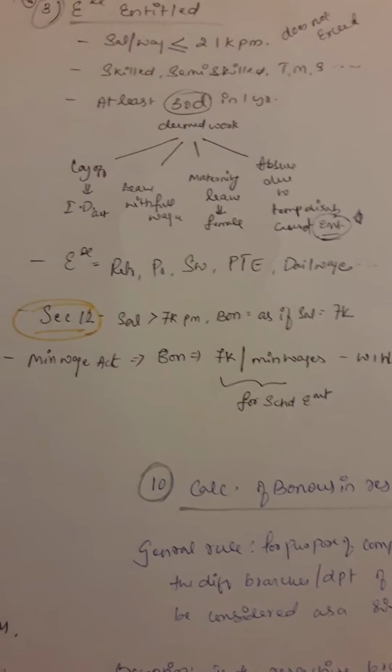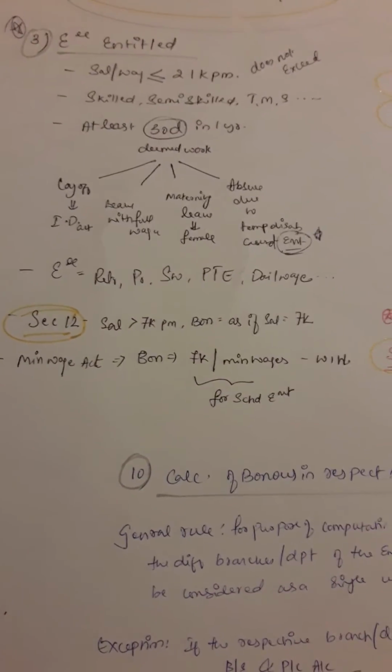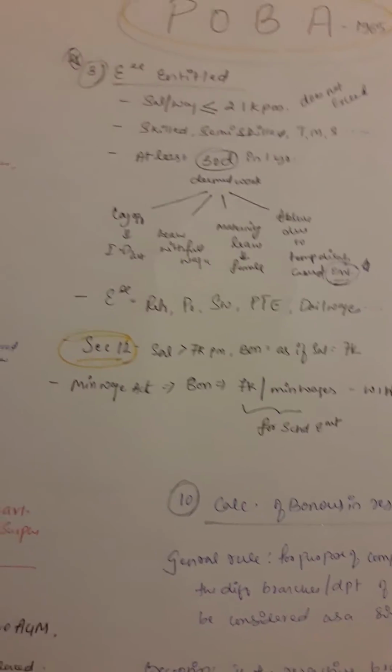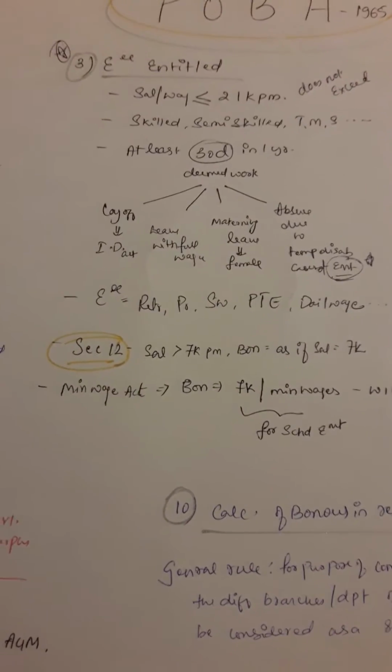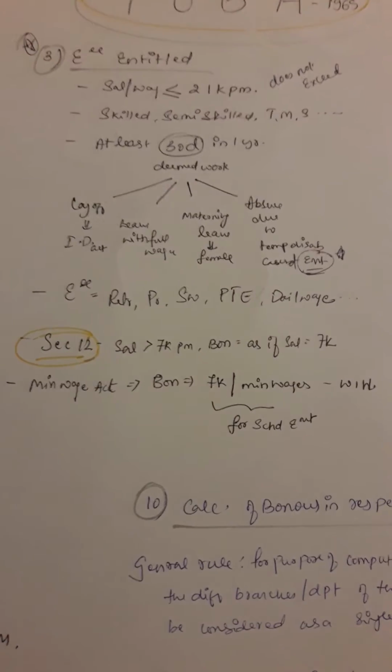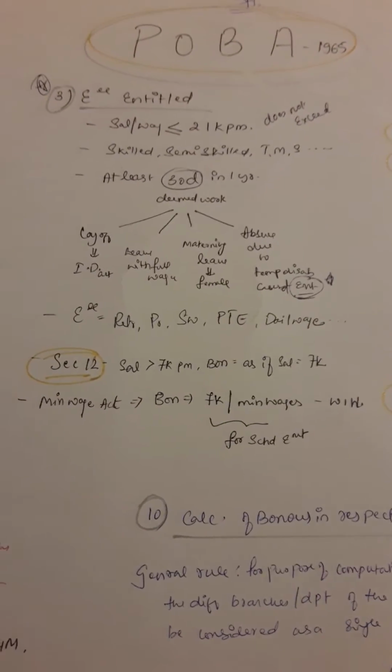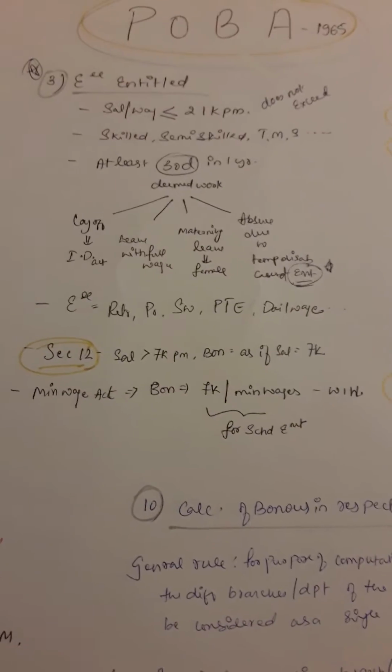There will be 25 workers, and in that 25 workers, yes, it applies. Then in that, 15 workers have worked for say 32 days, and 10 workers have worked only for 28 days. Is the Payment of Bonus Act applicable? For sure it is applicable, but for those 15 people it is applicable. For these 10 people it's not applicable.